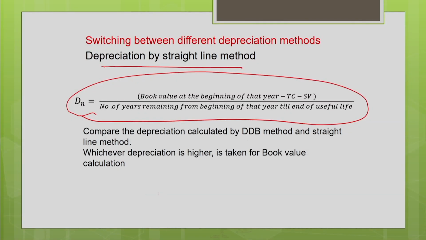Now every time you have to compare the depreciation calculated by the DDB method and the straight line method. Whichever gives you higher depreciation, that depreciation will be used for book value estimation. So this guideline you have to keep in mind. Every time you calculate the depreciation by both methods, whichever depreciation is higher, use that depreciation for the estimation of the book value. That year you are going to switch over from this method to the next method.